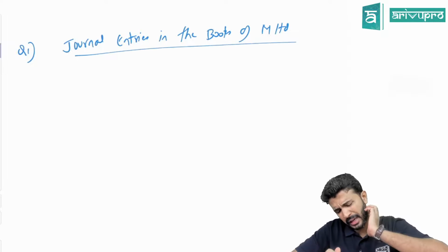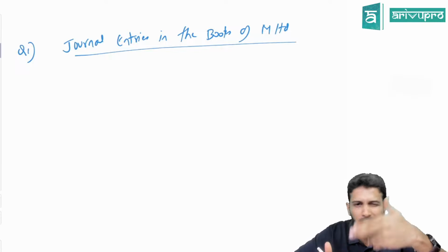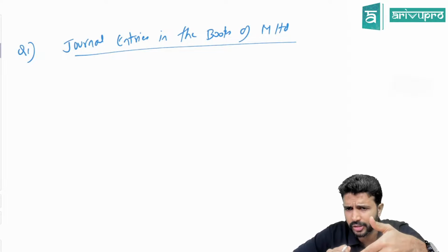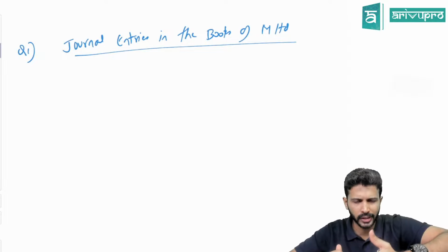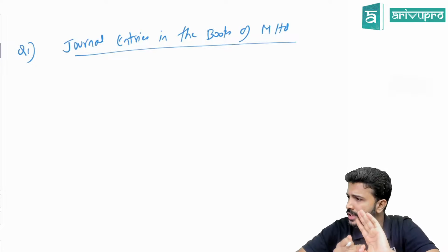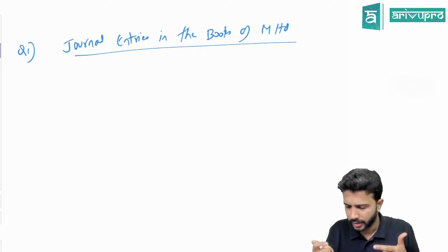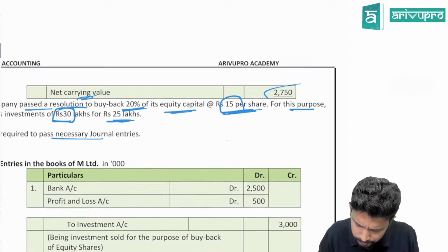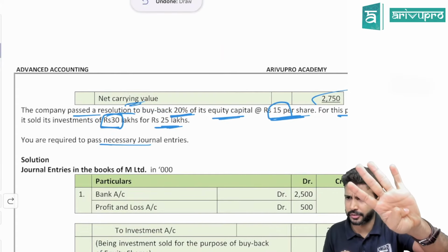For buyback, for journal entries, we can keep a certain pattern. There is no prescribed order of any journal entries. Just for us to remember things, to have a smooth flow, we will pass journal entries in a particular order. First, we'll pass the journal entry for all those transactions from where the company has received money, the inflows. Here, has the company received any inflow? Yes, they have sold an investment. First, we'll pass the entry for that.